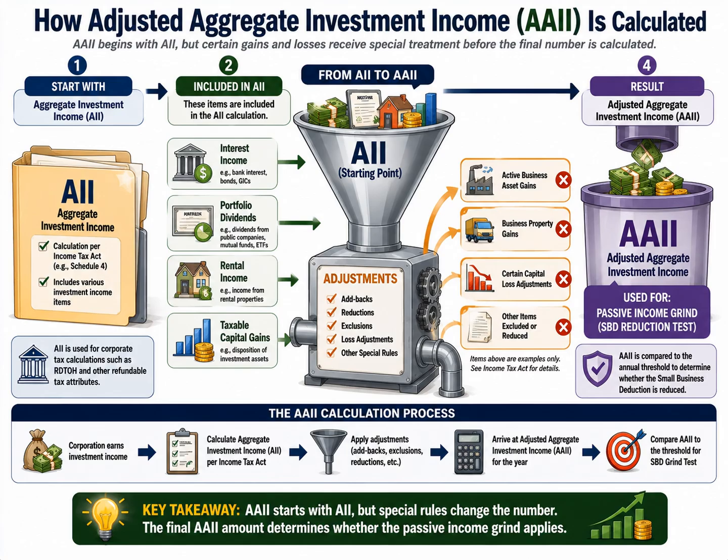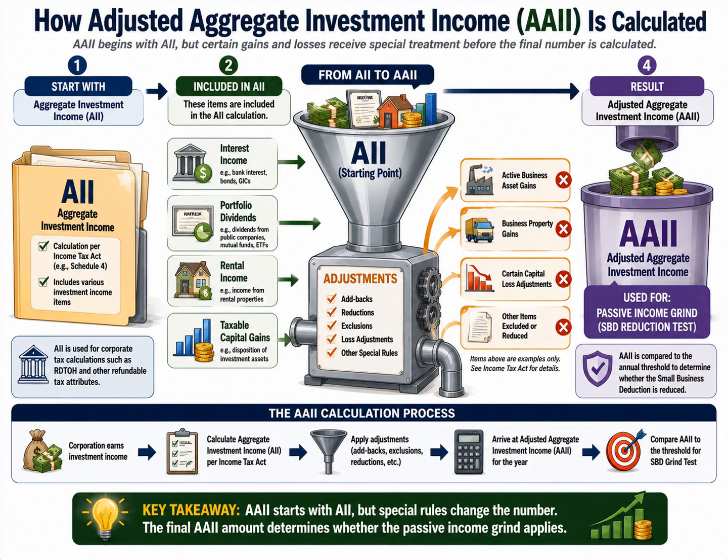The next step is what makes AAII different. Specific tax adjustments are applied to the AII calculation. You can think of this stage as a filtering process. The government does not want every item that appears in AII to automatically affect the small business deduction grind.